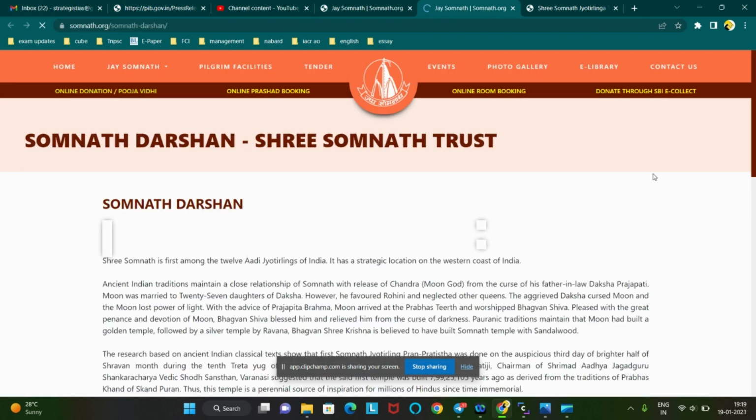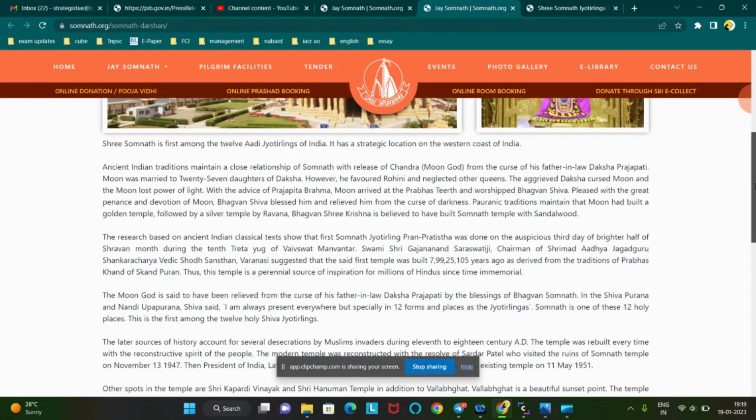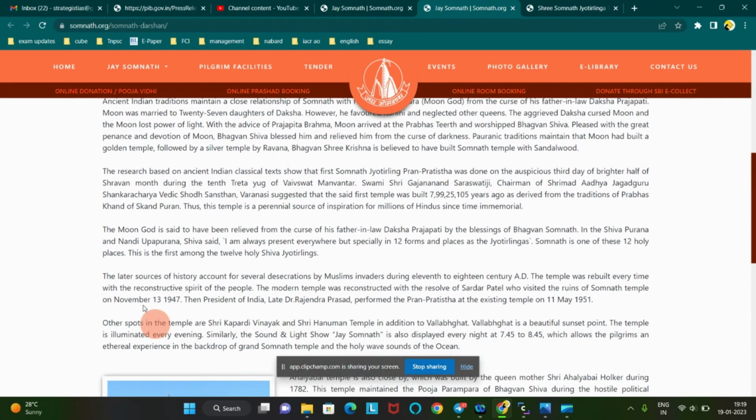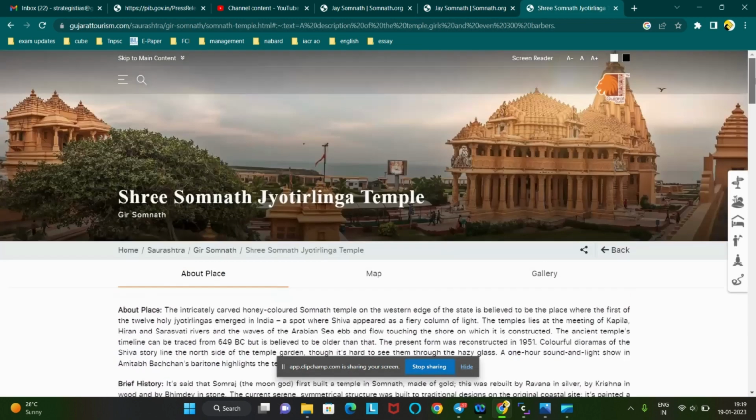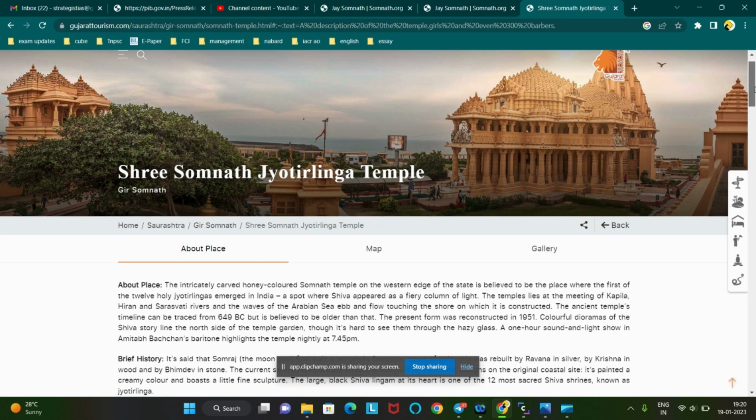one second. So we read a line regarding, see, the later source of history accounts for several descriptions by Muslim invaders during the 11th and 18th century. At this time, that Arab traveler actually came and gave some information about the temples and other things, and that statement actually is taken from another official website.